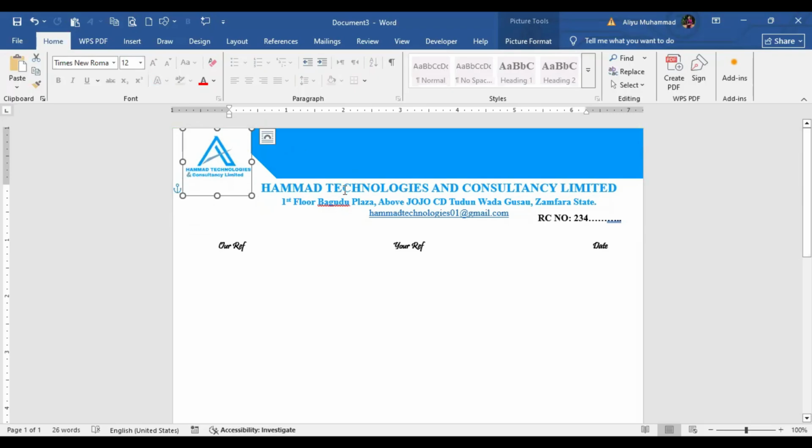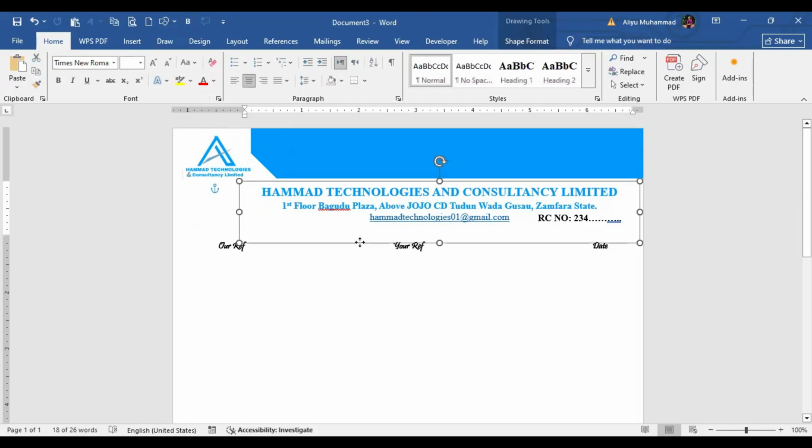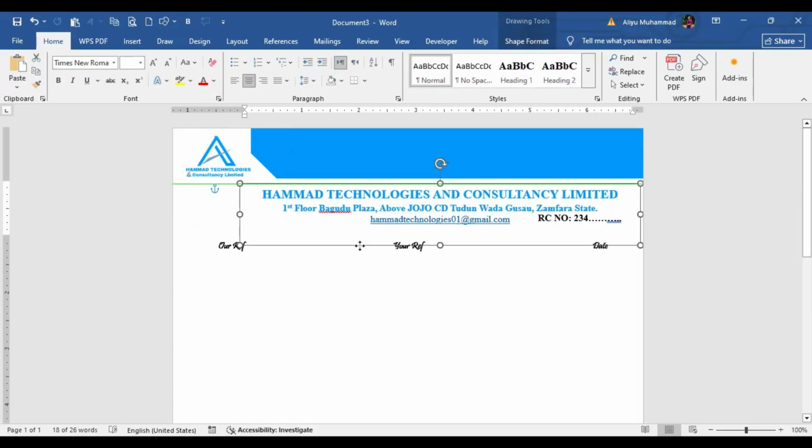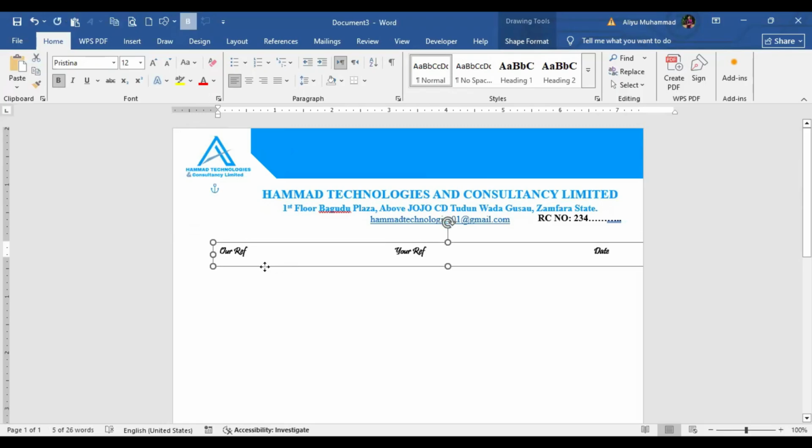So from here, this one we'll bring down small. You can just design your letterhead. You can use any shape to design your letterhead, please. This one, let's bring it down small. So you can use any shape, please, when designing your letterhead.